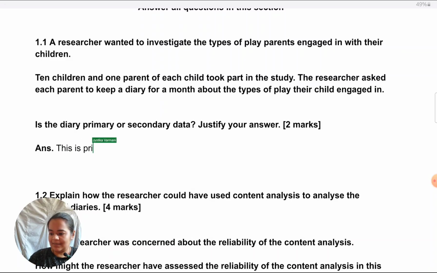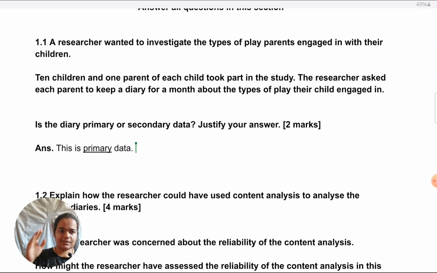This is primary data. Okay, so first I'll get 1 mark just for identifying, and then I have to give reason. Which reason I have just explained to you, that only I'm going to put it down in one sentence. The key thing here is to contextualize the answer while writing. Most students will just generally define what primary data is. So after this, they will write primary data is that which is collected for the specific purpose of a research.